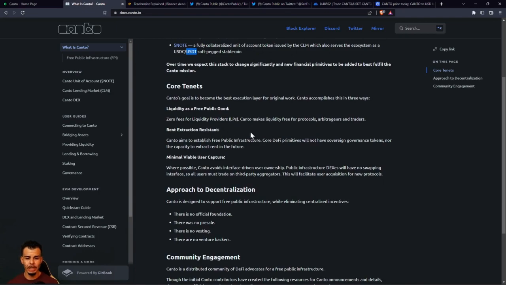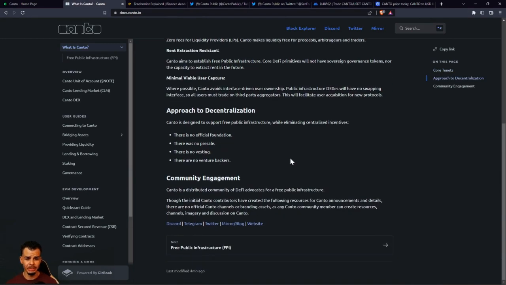So we got rent extraction resistant. Canto aims to establish free public infrastructure. Core DeFi primitives will not have sovereign governance tokens, nor the capacity to extract rent in the future. Okay, next we have minimum viable user capture. Where possible, Canto avoids interface-driven user ownership. Public infrastructure DEXs will have no swapping interface, so all users must use a third-party aggregator, which we're going to check out at the end of the video. I'll show you one.